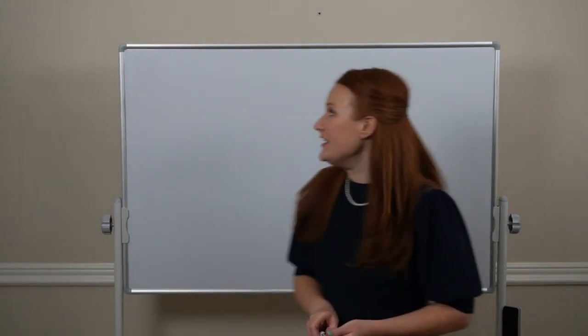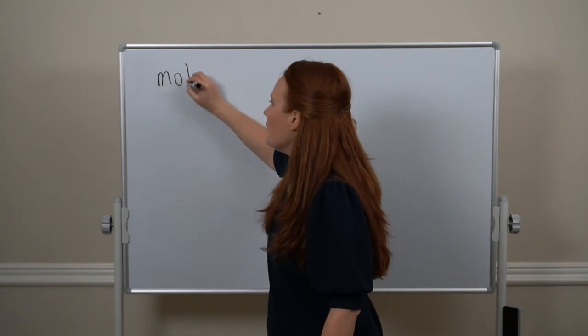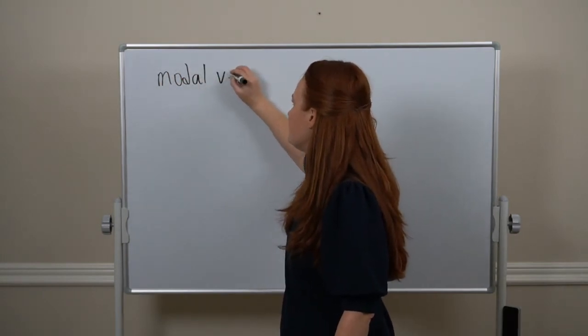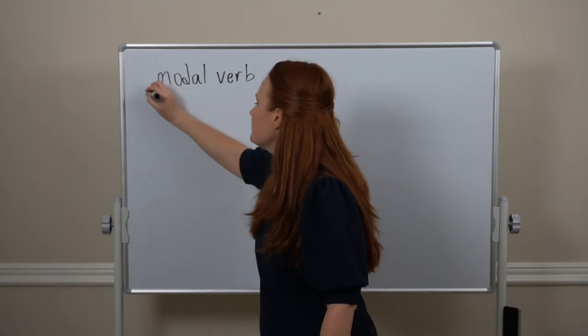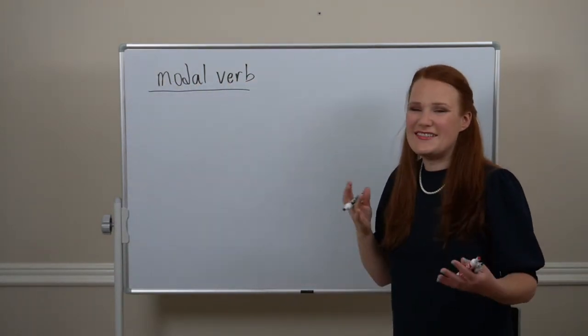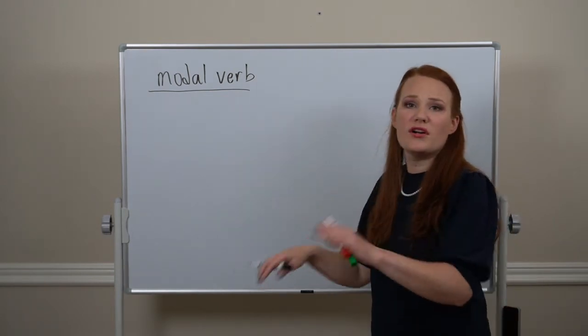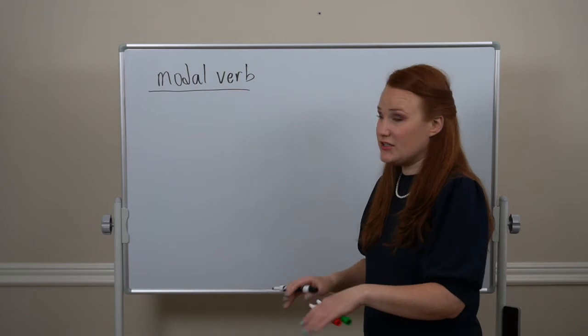Now, can is what we call a modal verb. Modal verbs are a special kind of verb, and you'll learn more modal verbs later.